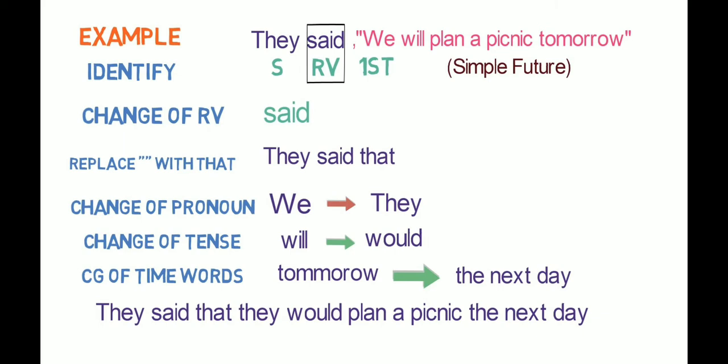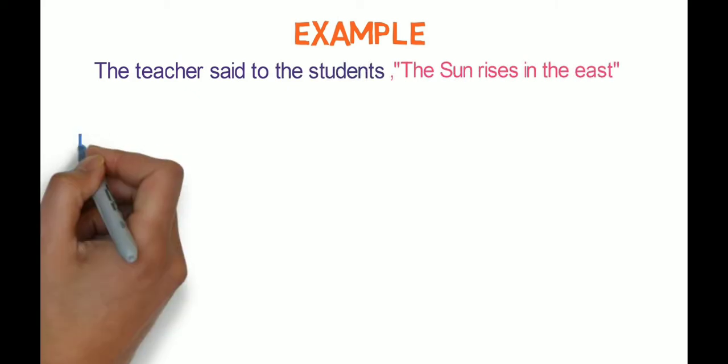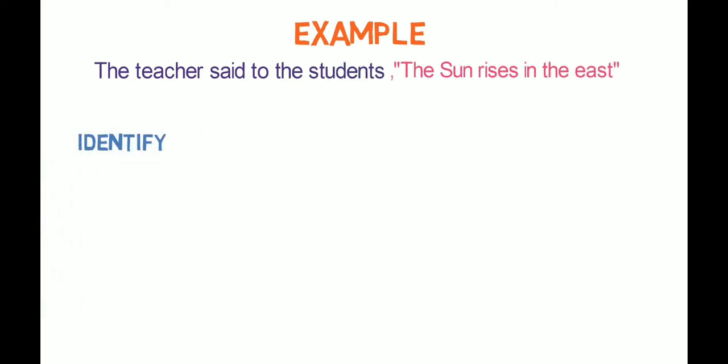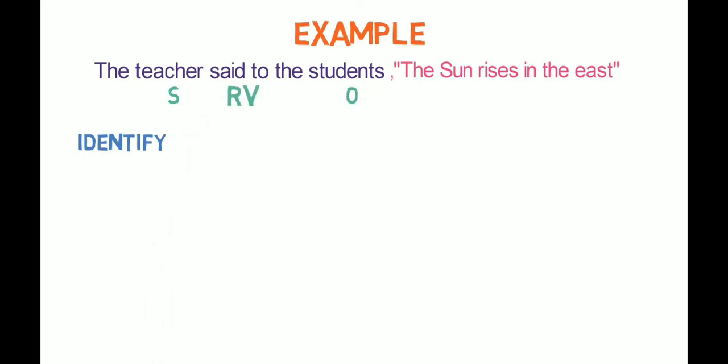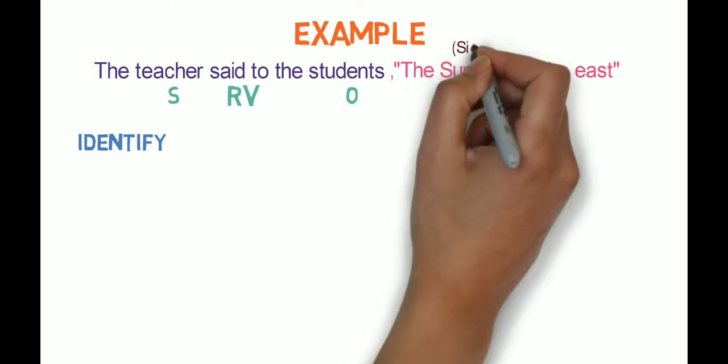Let's look into the next example. The teacher said to the students, the sun rises in the east. First step is identification. Here, teacher is the subject, students is the object, said is the reporting verb, and as said is in past form, we need to check the tense of reported speech. It is in simple present tense.